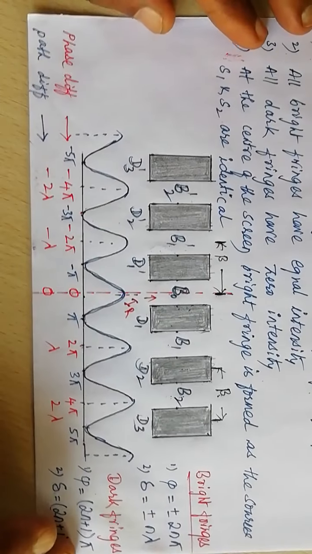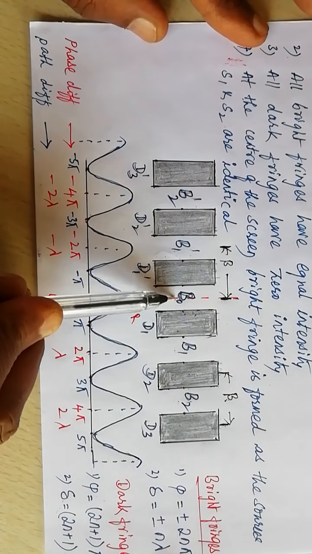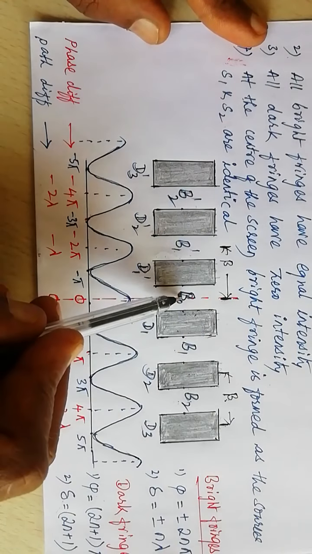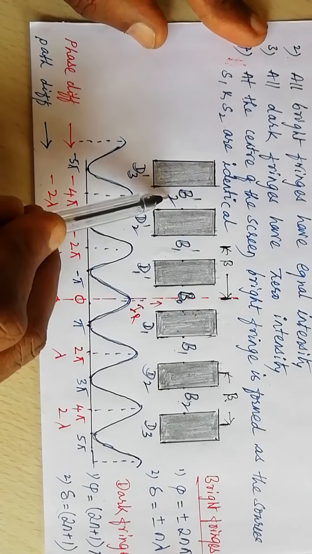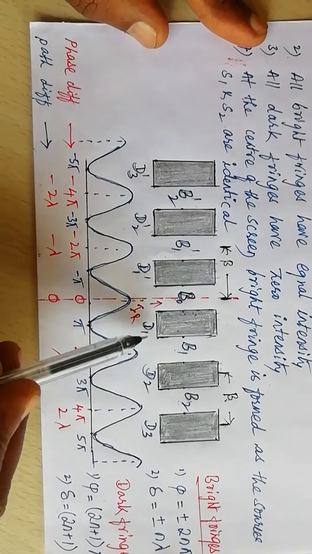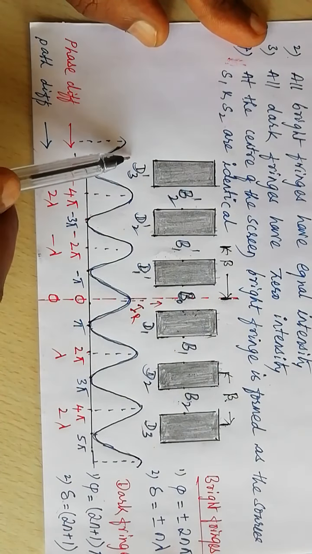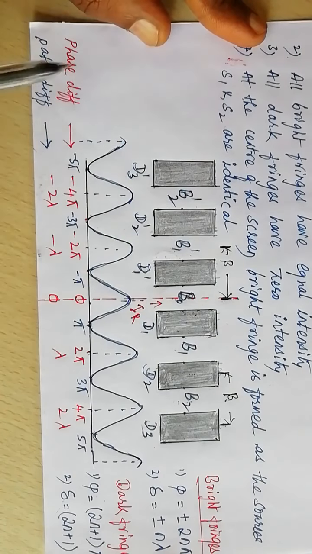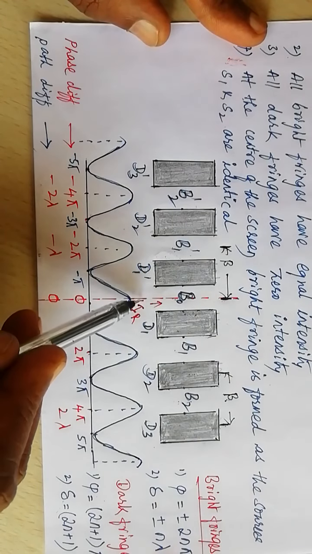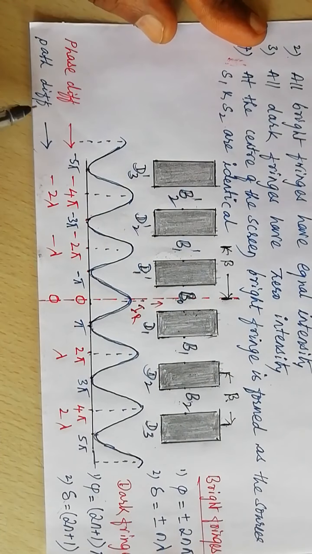So clearly you can visualize the conditions here. This is a central bright band, first bright band, second bright band on one side of the screen. On the other side of the screen, first bright band, second bright band, and in between we have the dark bands. D1, D2, D3 are dark bands, D1 dash, D2 dash, D3 dash are the dark bands on the other side of the screen. If you plot a graph of intensity of light on the screen versus phase difference or path difference,